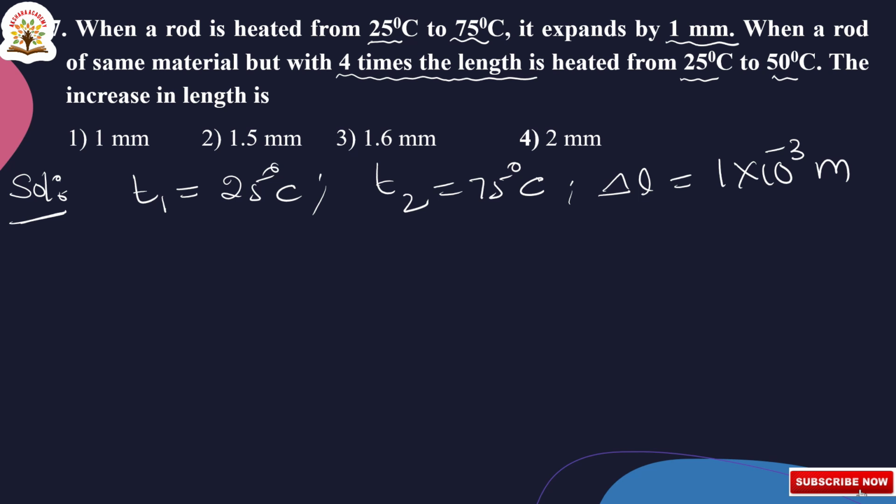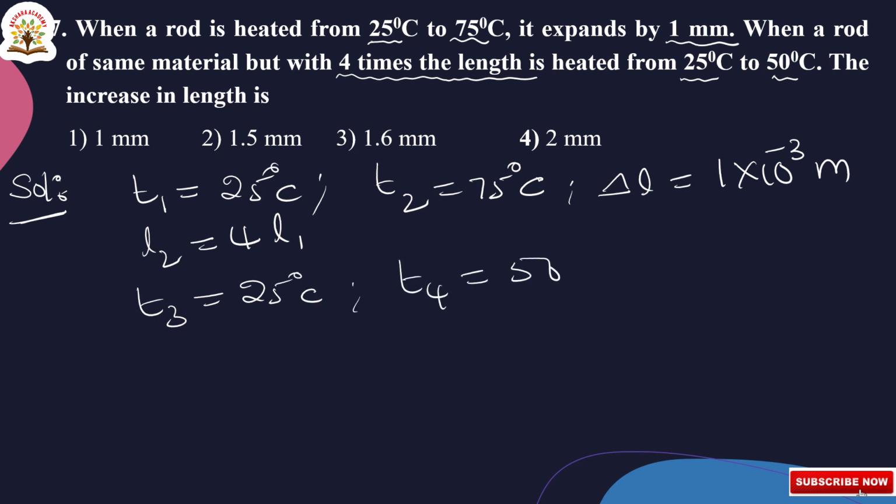So that's why we are writing L2 is equal to 4 times L1, that is 4L1. Now next T3 is equal to 25 degree centigrade and T4 is equal to 50 degree centigrade. Now delta L2 is equal to question mark.